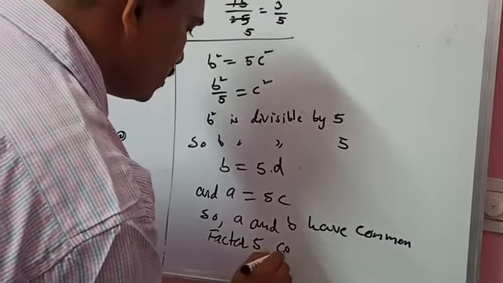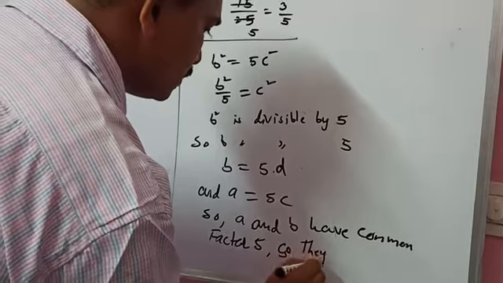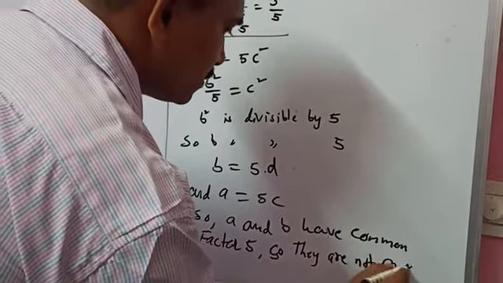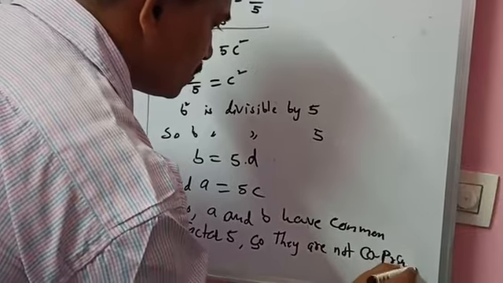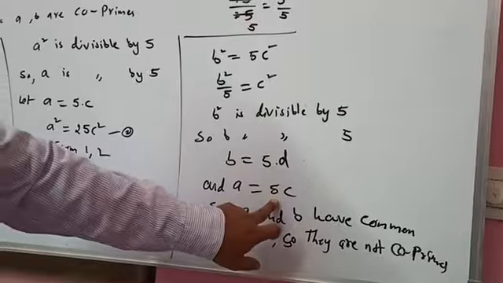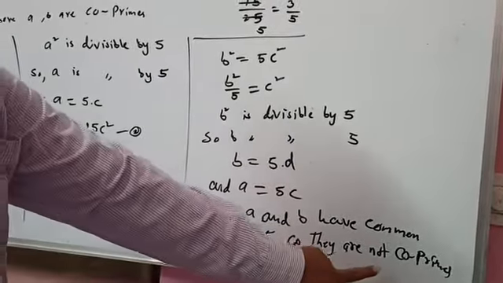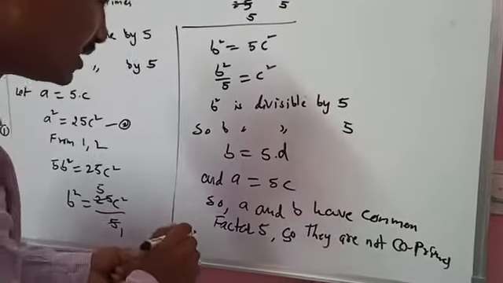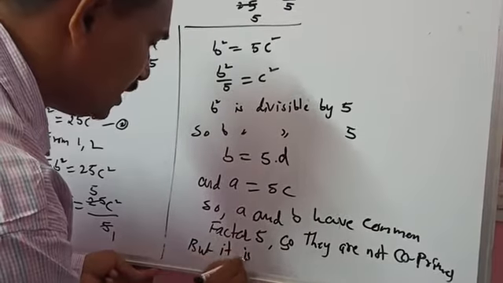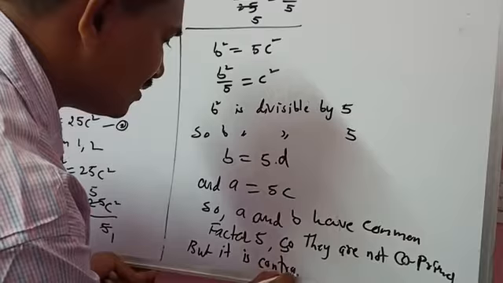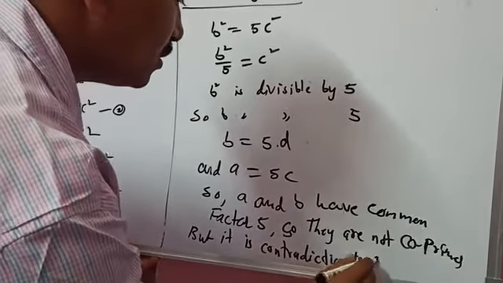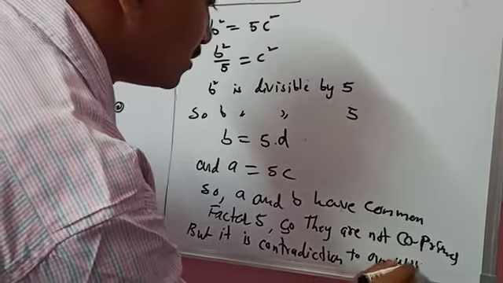So they are not co-primes. But this is a contradiction to our assumption.